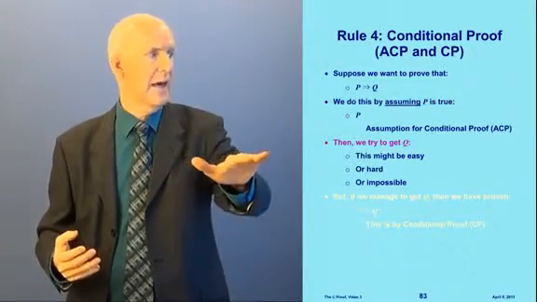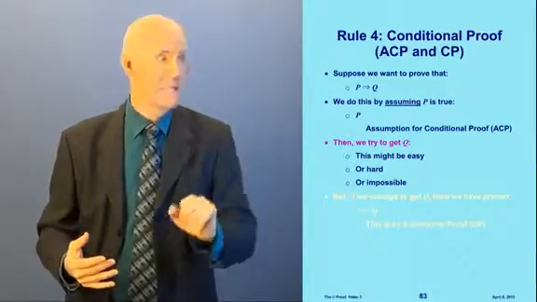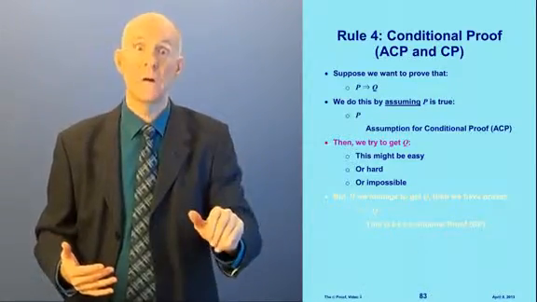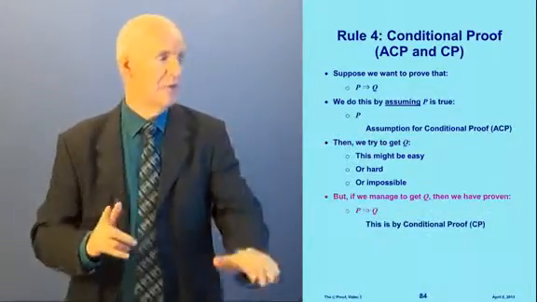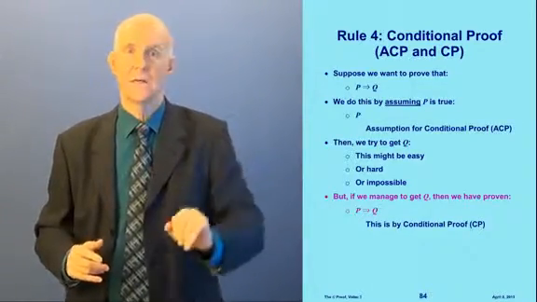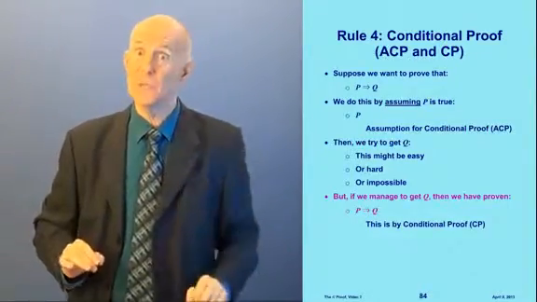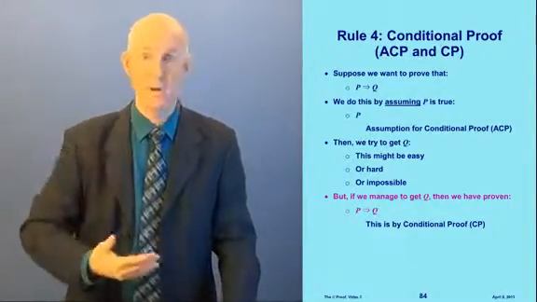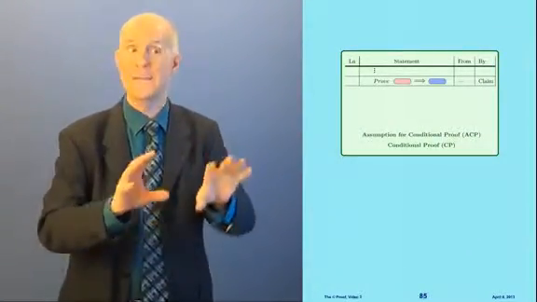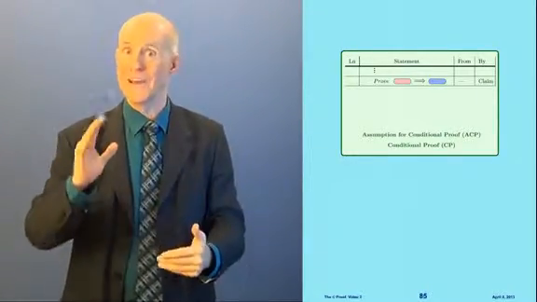And then, after that, we try to get Q in our proof. It might be easy, it might be hard, it might be impossible. If it's impossible, then the proof isn't going to work. But if we manage to get Q, then we have proven P implies Q. And how? By conditional proof. Now watch how this works. I'm going to put the rule up now. I'm just going to go through a sequence on this rule so you see it in my abstract example here, and then I'll make it concrete in our example proof in just a moment.